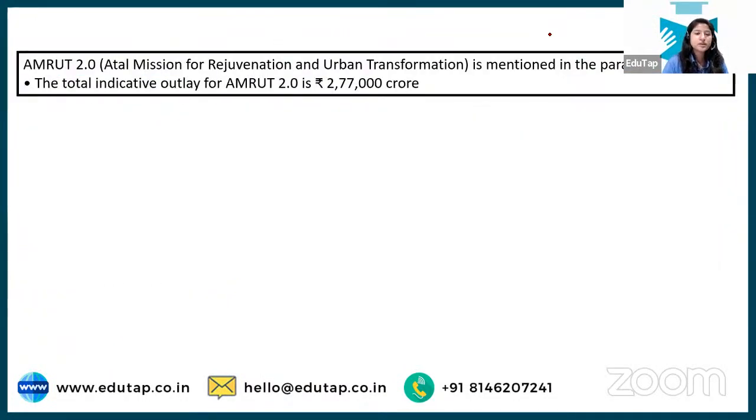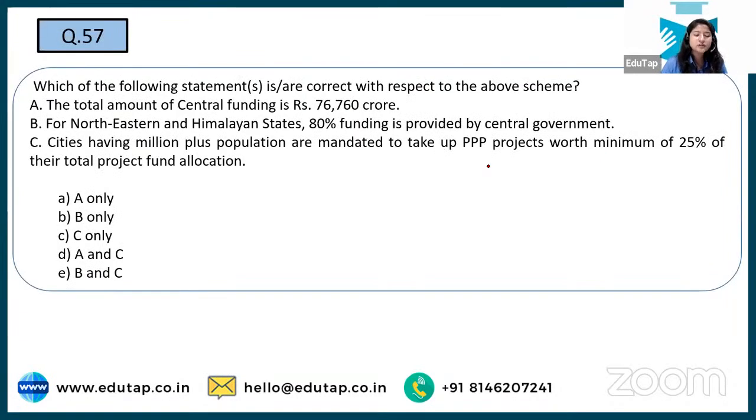Okay, it would be 299. Okay, so here there is one error. I'll clear it when you get the PDF. Next is: which of the following statements are correct with respect to the above scheme?